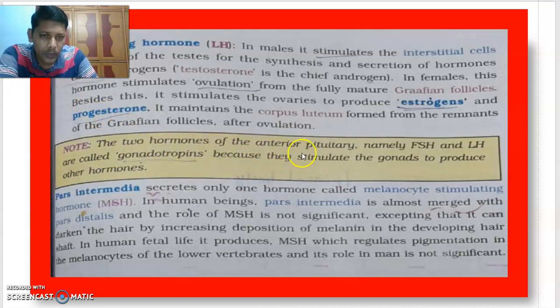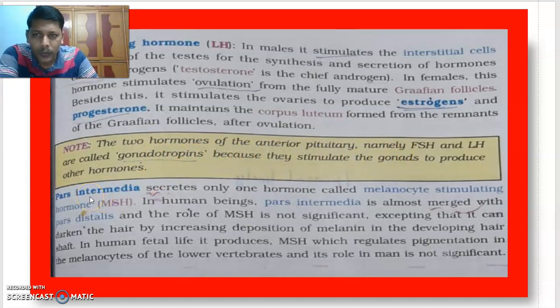The two hormones of the anterior pituitary, namely FSH and LH, are called gonadotrophins, because they stimulate the gonads to produce other hormones. These hormones are produced by the pituitary gland and they act on the primary sex organs in males and females. In males, primary sex organs are the testes. In females, primary sex organs are the ovaries. These reproductive organs are also called gonads. As they are acting on the gonads, these are called gonadotrophins.